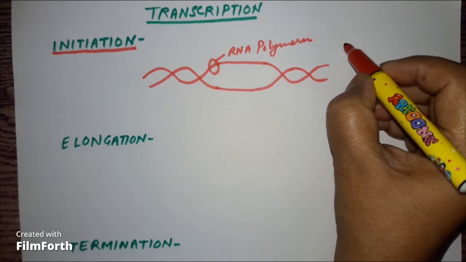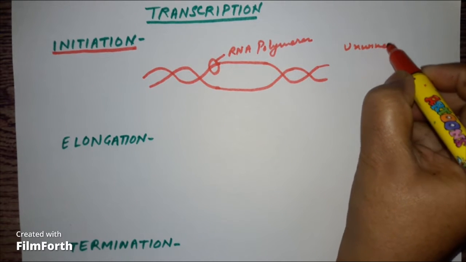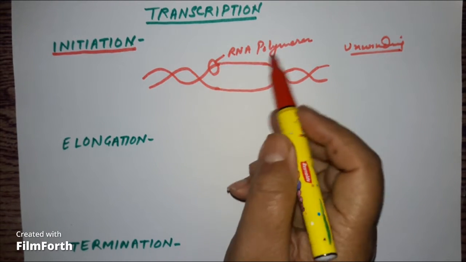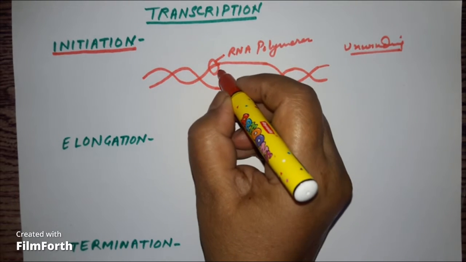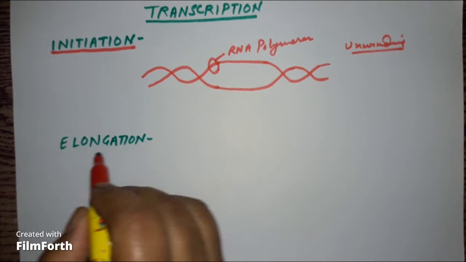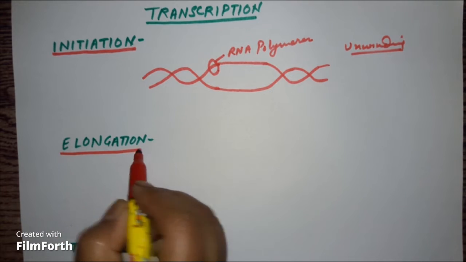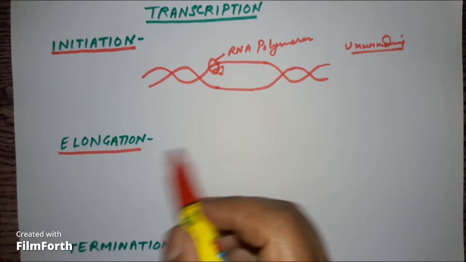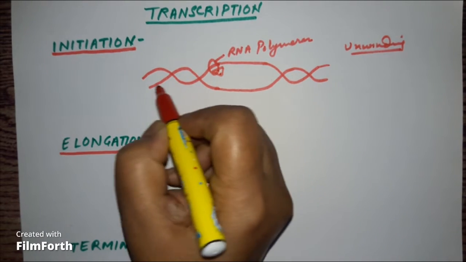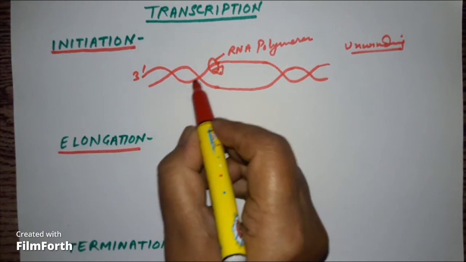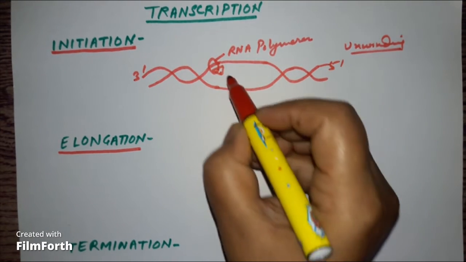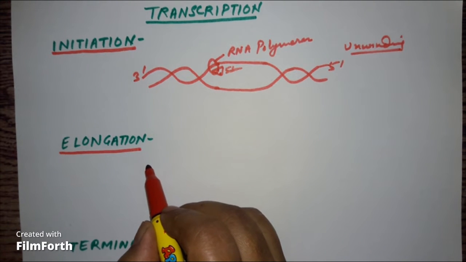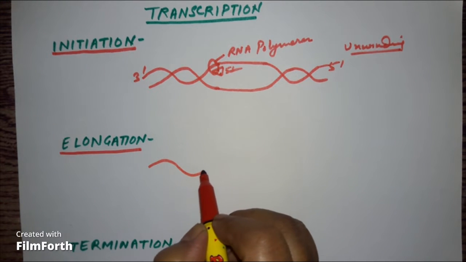Okay, so what happens next? After unwinding of the helix, the RNA polymerase along with many factors is going to start the transcription in the 5' to 3' direction. Okay, the next step is, many factors are going to help it in the transcription. Say this is the 3' end, so this will start in 5' to 3' direction only.